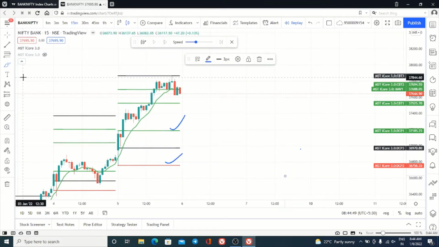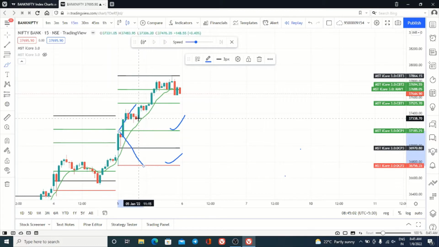See here, perfectly. The first target is 1 is to 1 minimum. The range of the first target is big because the range of the first 15-minute candle is big. That is why we have given extra targets. Then the second target is 50% of that, and the third target is 50% of that.